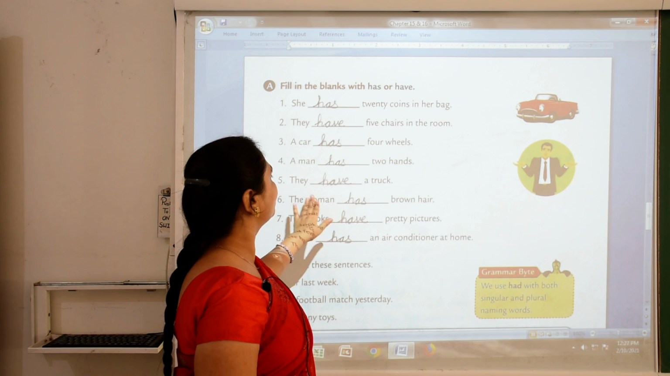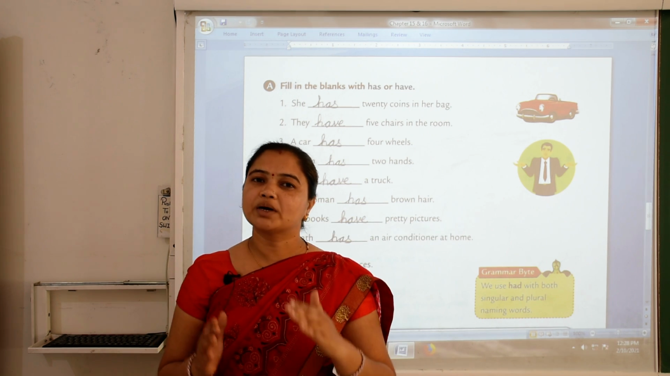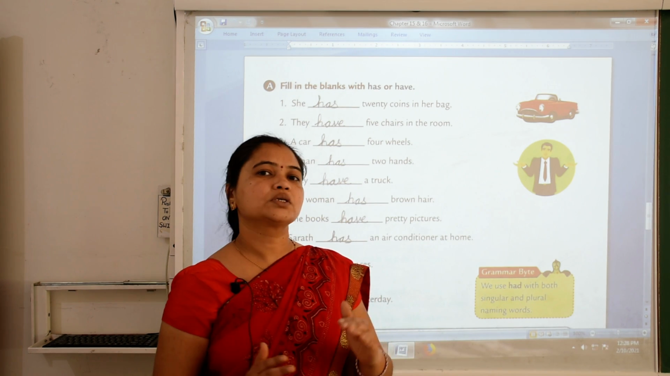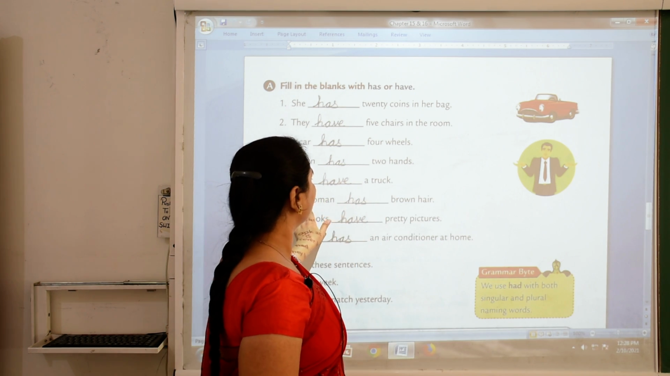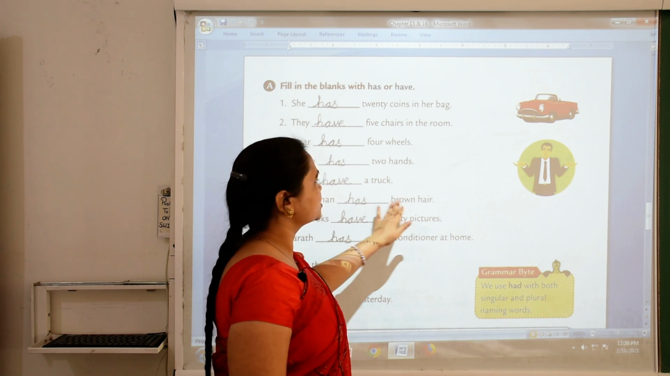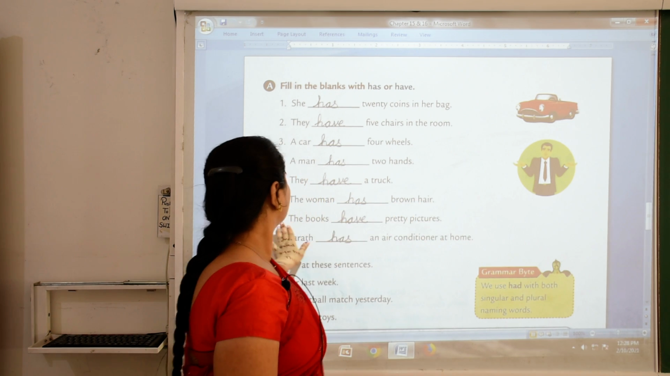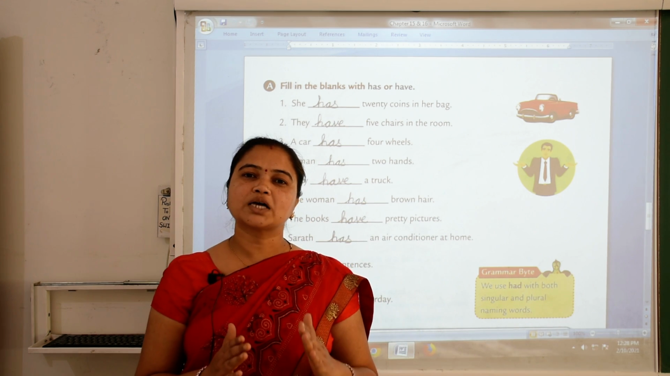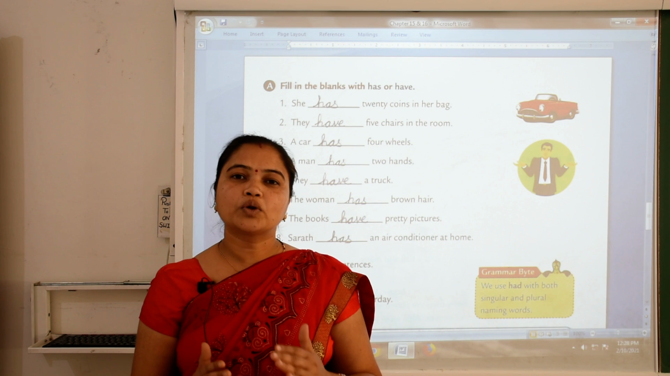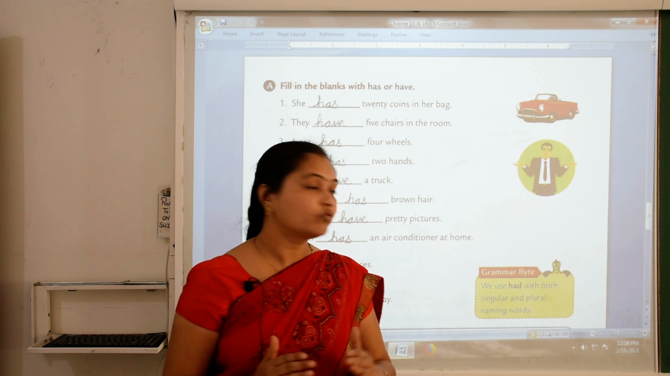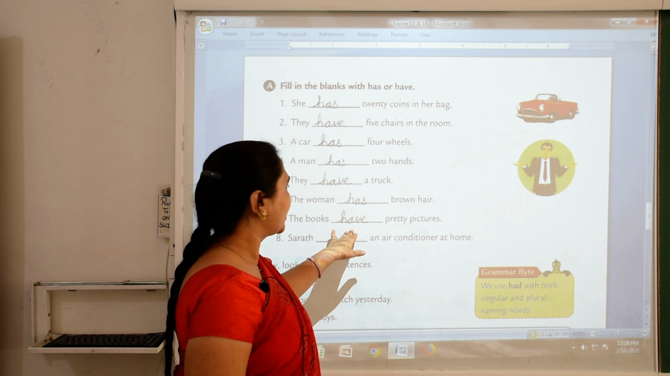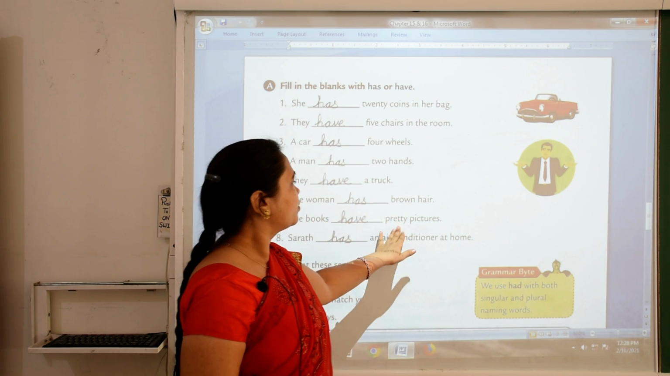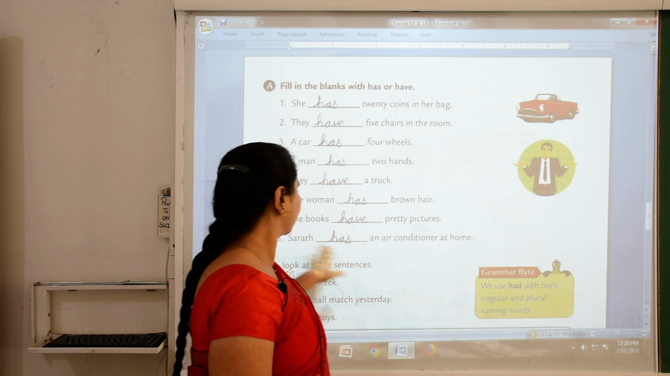Number 6, the woman. The woman is singular naming word. So we use has with woman. The woman has brown hair. Number 7, the books. Books are plural naming words. So we use have with books. The books have pretty pictures.